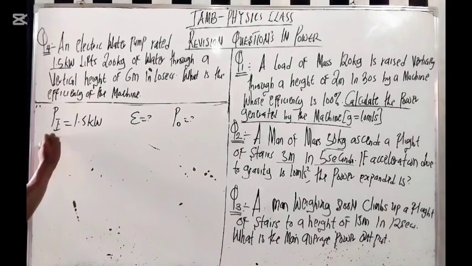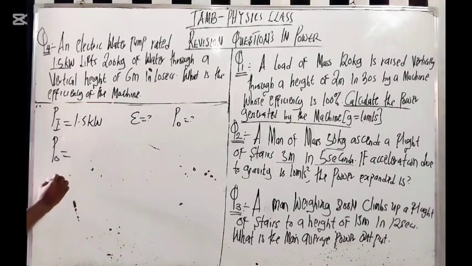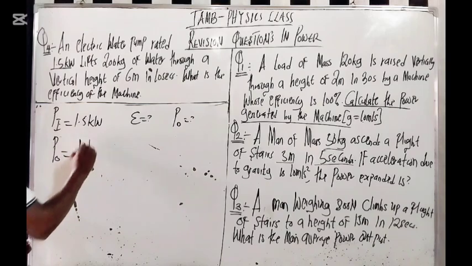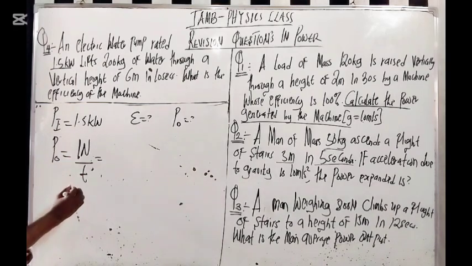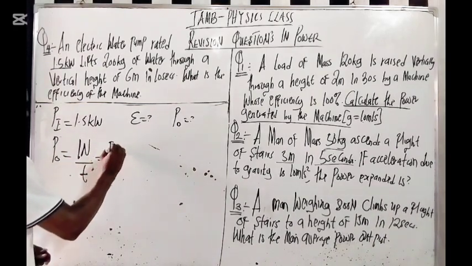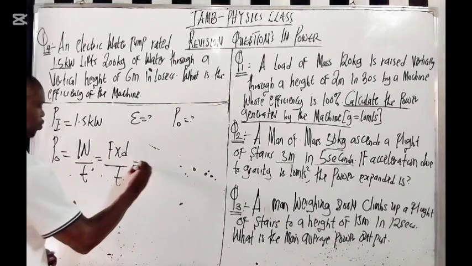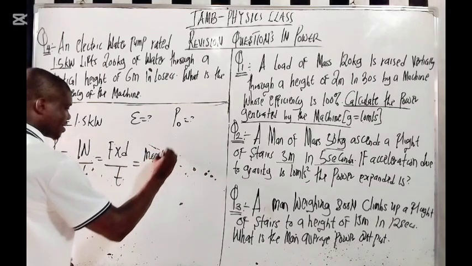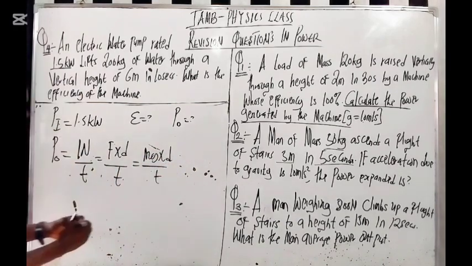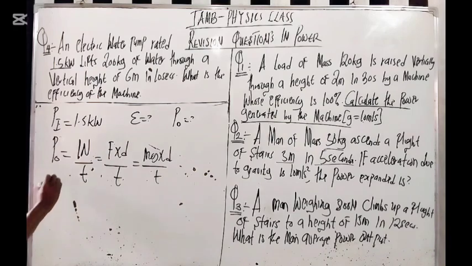So my power output here equals to what? The force, the work over what? Time, right? Then force times distance over time equals to what? mg times distance over time. Do you see that? So here, your power output equals to what?